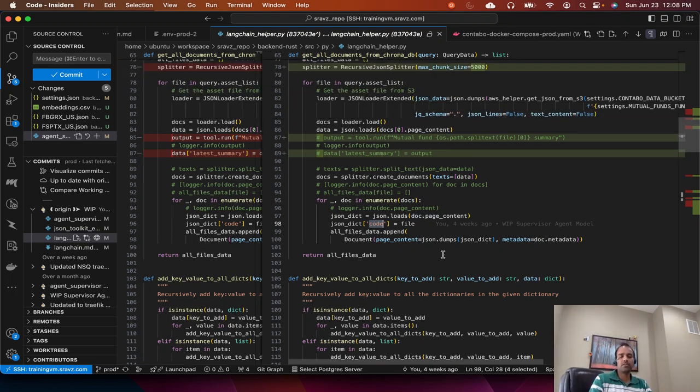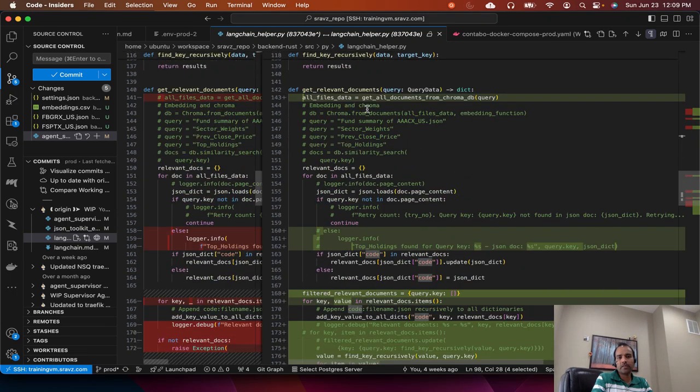I mentioned this in the previous sessions. We have a huge JSON file. We split it into multiple chunks. Then each chunk should still contain the file name, or else the chunk will become irrelevant because we have broken a single file into multiple pieces. If we don't put the file name in the individual piece, then those pieces will become unrelated. So we want to still make them related. So we added a file name to each piece that originated from that JSON document.